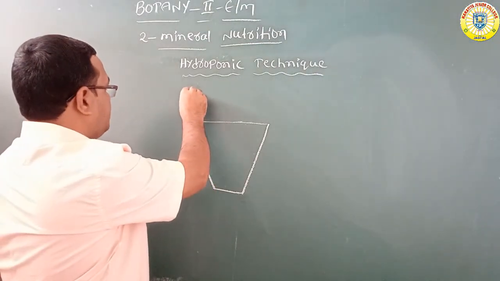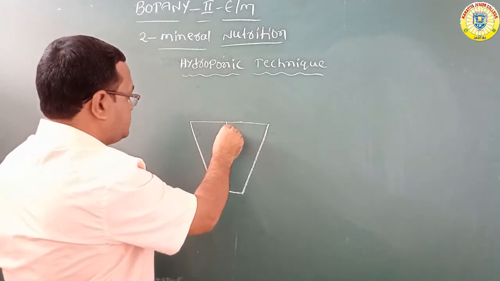Here, one funnel is there. First the plant's roots.